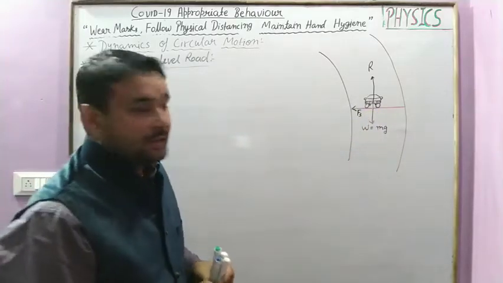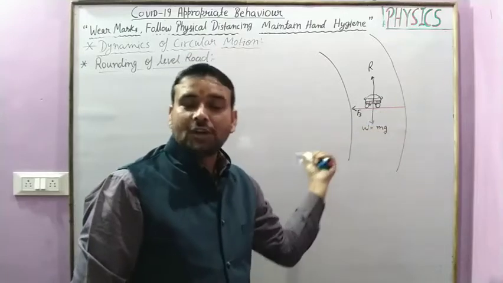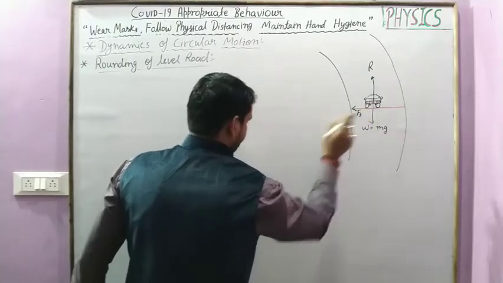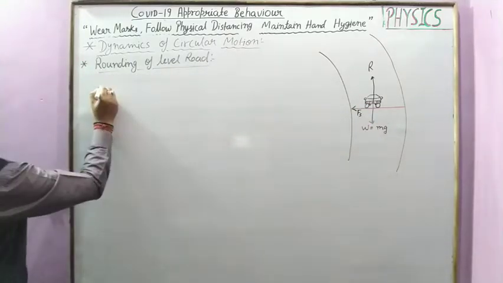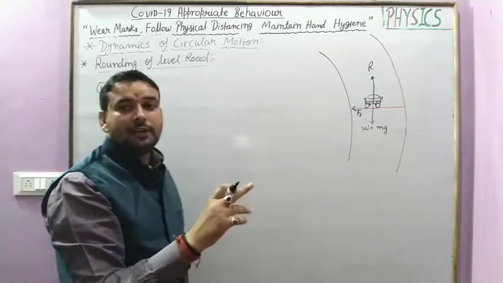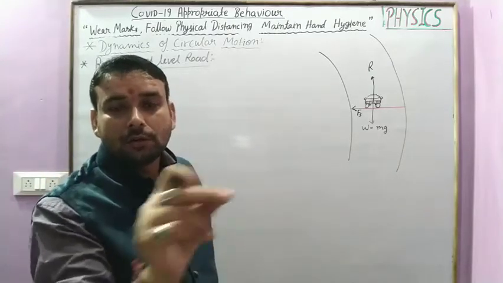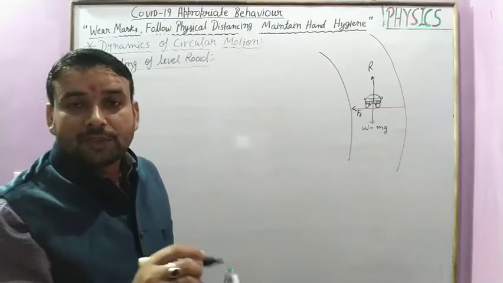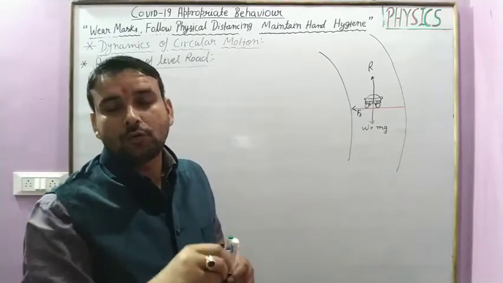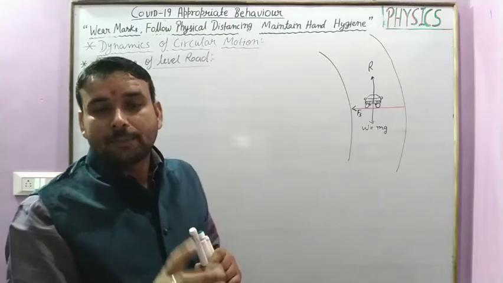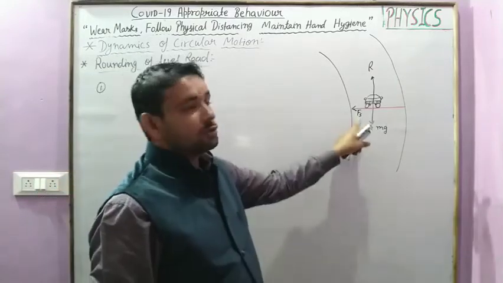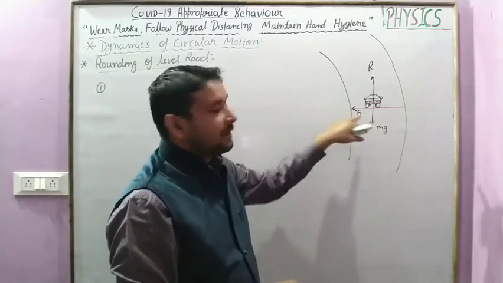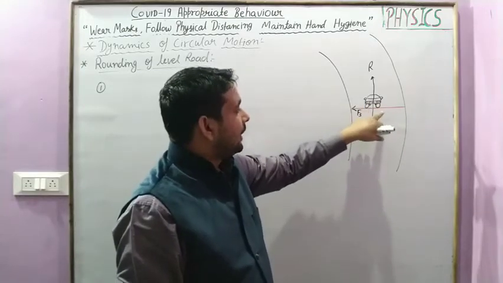This force of friction always works towards the center of the curved road. So whenever a vehicle takes a round on a curved road, a necessary centripetal force is required, and it is provided by the force of friction between the wheel of the car and the road.